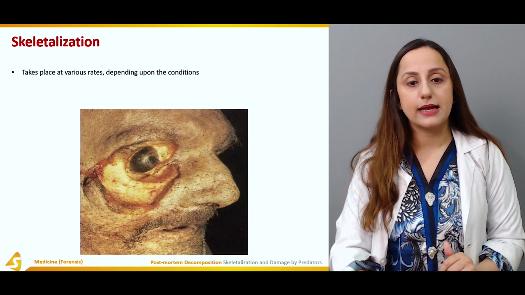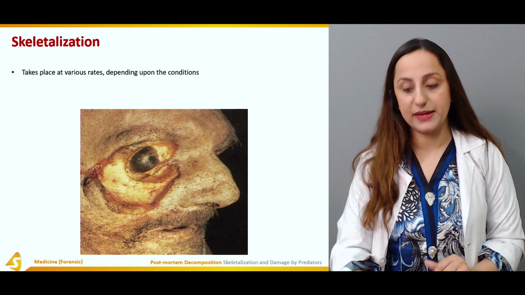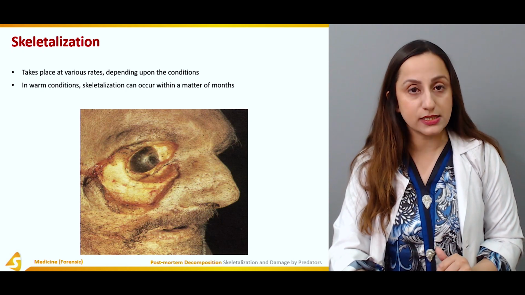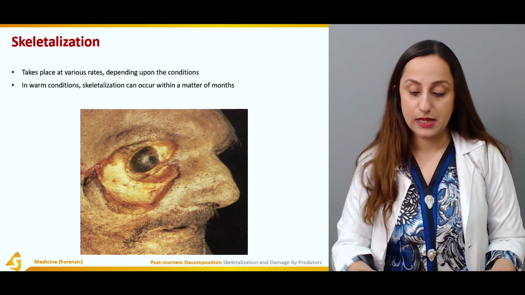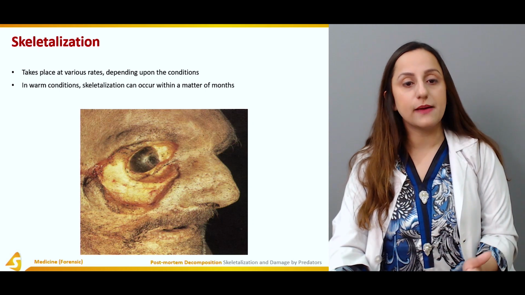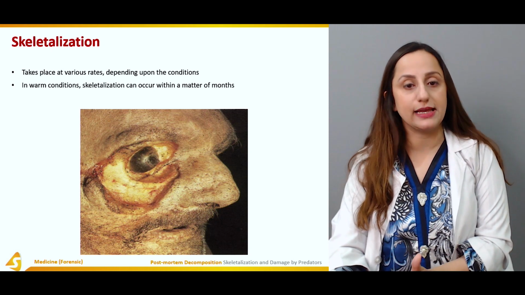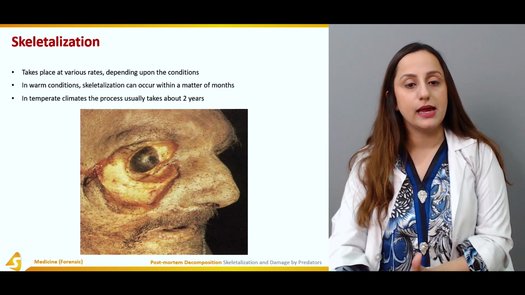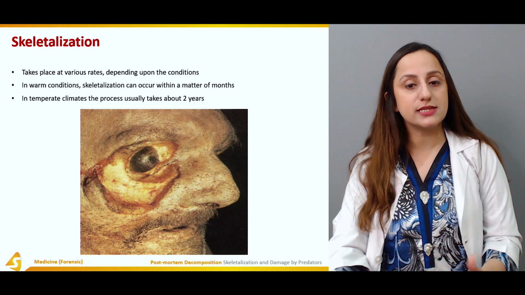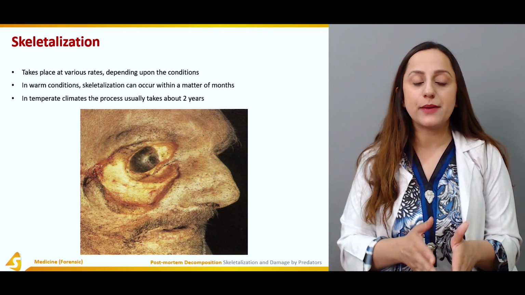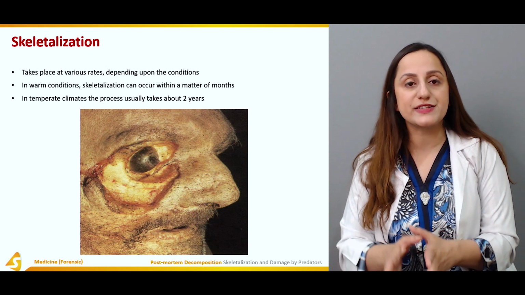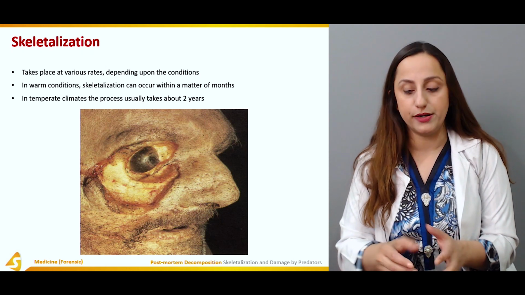In warm conditions, skeletalization can occur within a matter of months. So warm conditions promote the process of skeletalization. In temperate climates, the process usually takes about 2 years. As the temperature lowers, the process of skeletalization is slowed.